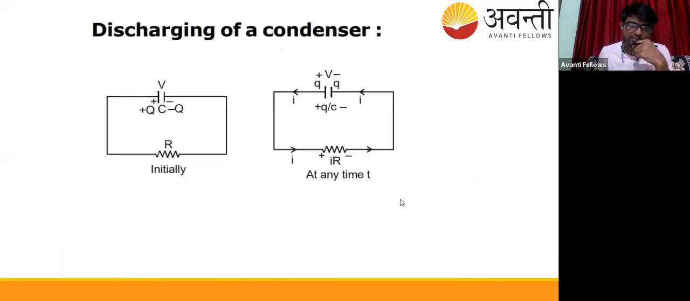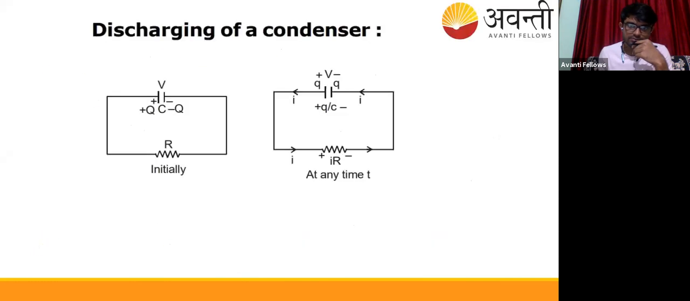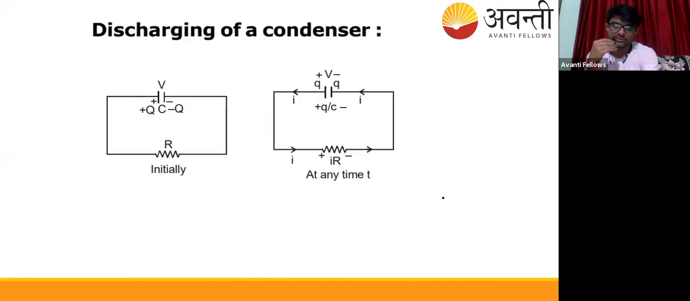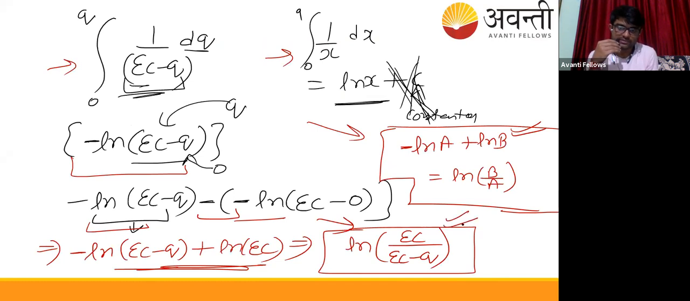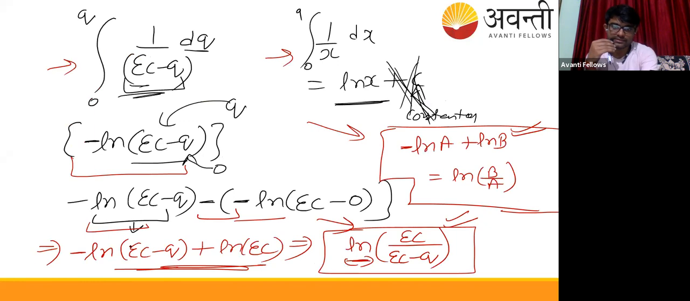So this was the approach. Hold on. This you will get as ln(EC/(EC - Q)). Okay, so this is the right-hand side, and the other side was t/RC. So comparing both the things, we will get ln(EC/(EC - Q)) upon t/RC.